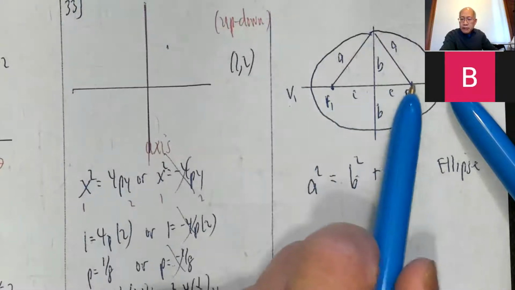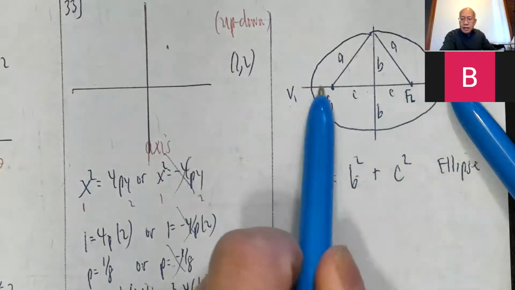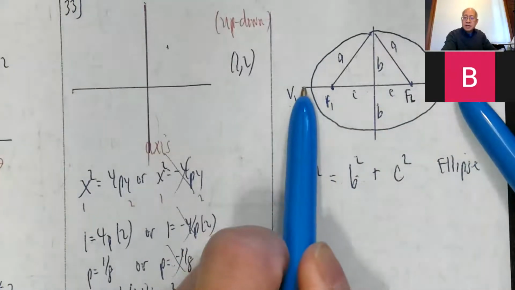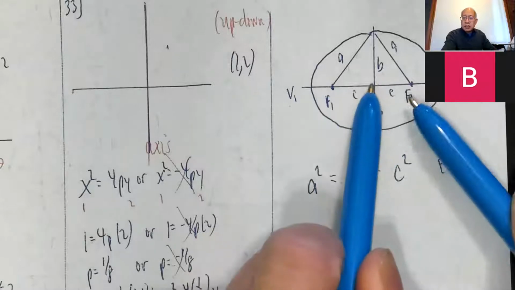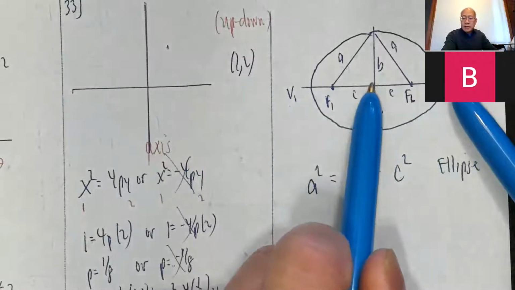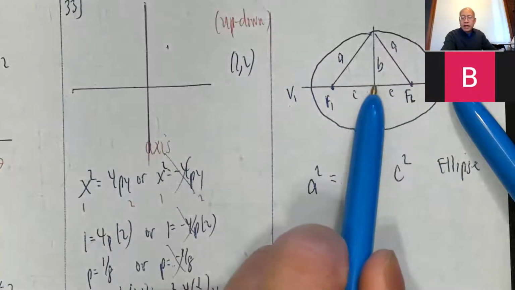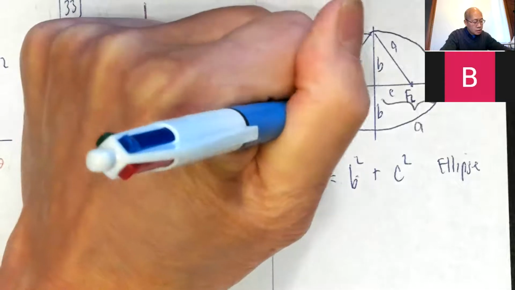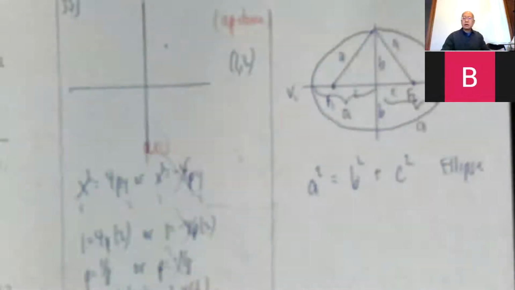But because of symmetry, this matches that. So if I replace this with this part here, that means this plus this is also 2A, which means the distance from here to here is A. So this is going to be A. You don't have to write any of this down. It'll become apparent once we start doing problems. But this is A, and this is also A.